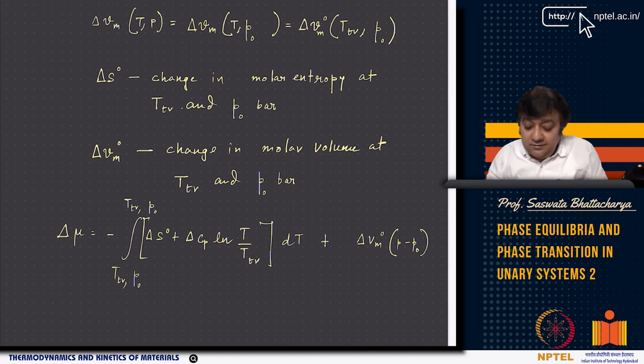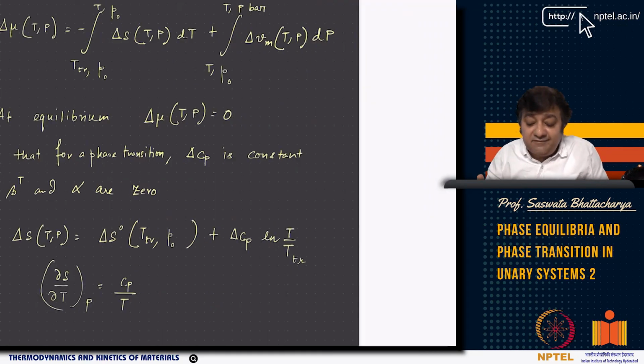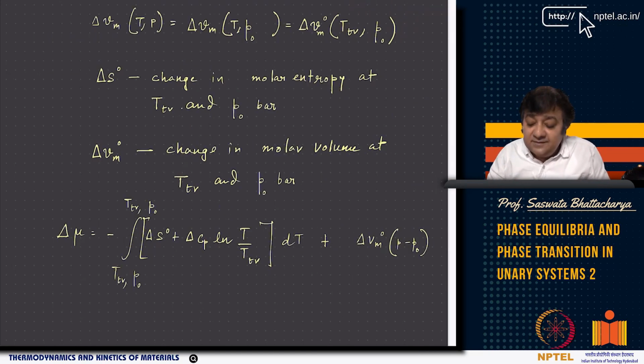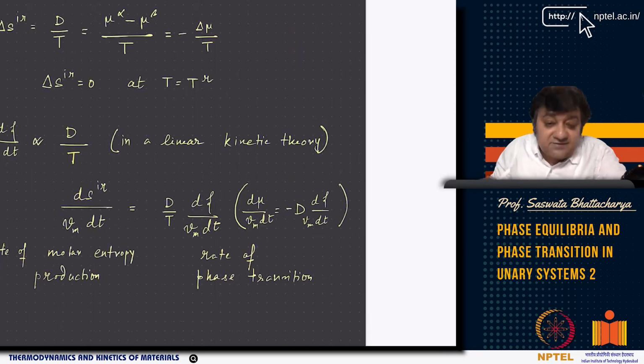And now you are looking at delta mu. Delta mu basically gives you the driving force, which is mu beta minus mu alpha, right? So it is giving you the driving force because D, we have defined it, D is minus of delta mu, right?